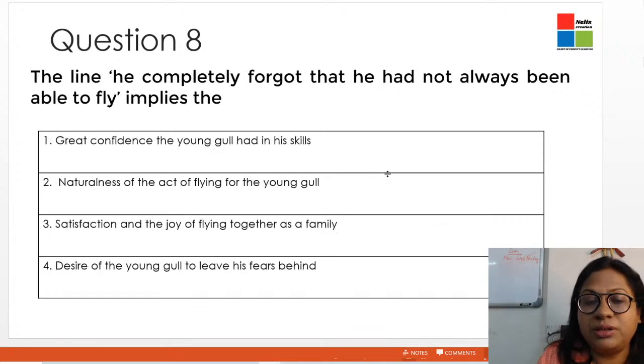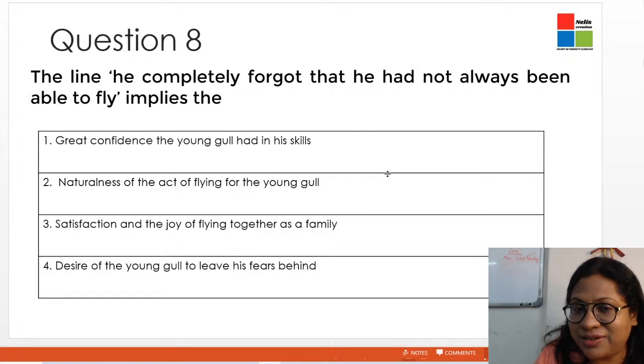The next option, the line "he completely forgot that he had not always been able to fly" implies the great confidence of the young gull. No, there was absolutely no confidence. That's the reason he was reluctant to fly. Naturalness of the act of flying. What do you mean by this? This means that flying is a natural instinct of a bird.